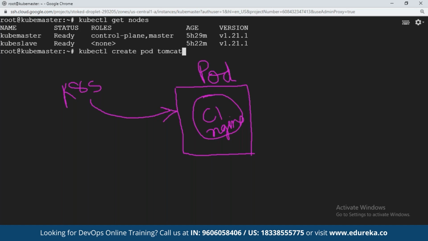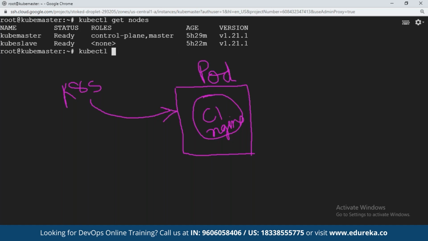Let's say Tomcat pod. This is not the correct command, this is just English pseudocode: create a pod of Tomcat. This command will remain the same. Based on the container runtime interface that you have on the master machine, that container will get created. Isn't it, friends? So the Kubernetes command is the same. Kubernetes will create a pod. It's the task of the pod to check which container tool it has in the cluster and create that container. So the user does not have to bother which type of container to create, right? The user will just create a pod.